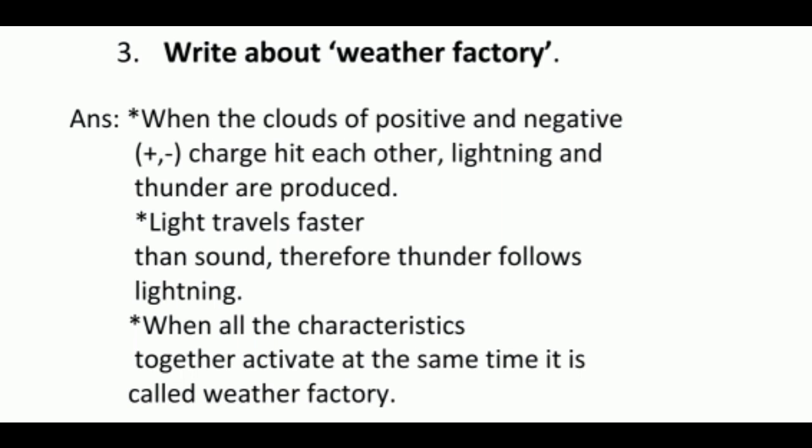Next, third one, write about weather factory. Answer is when the clouds of positive and negative charge hit each other, lightning and thunder are produced. Light travels faster than sound, therefore thunder follows lightning. When all the characteristics are active together at the same time, it is called weather factory.